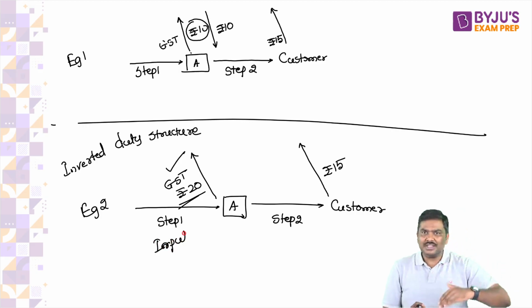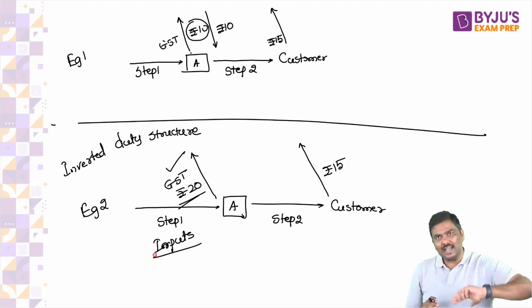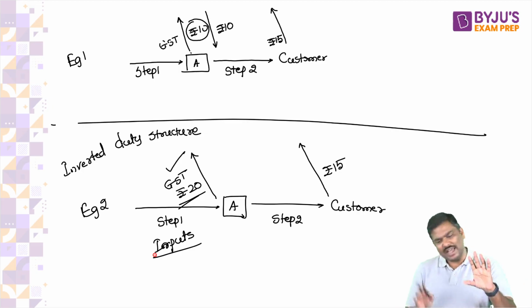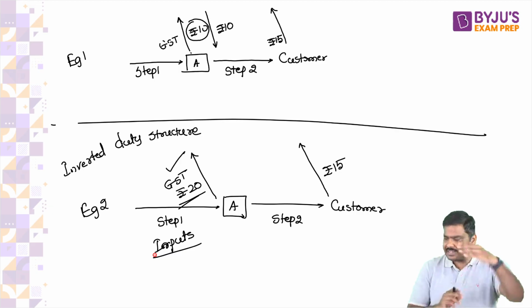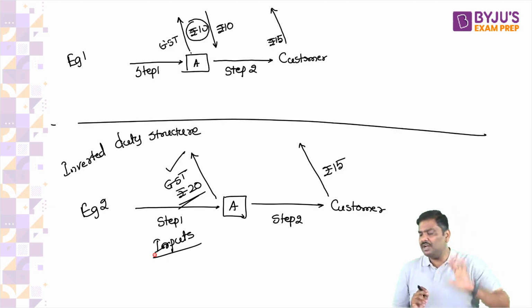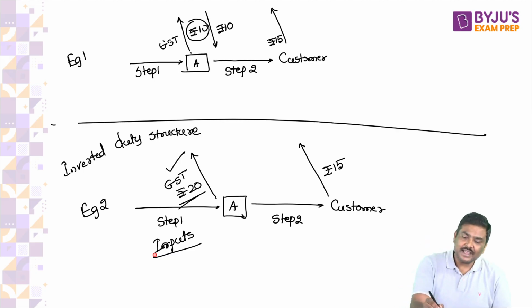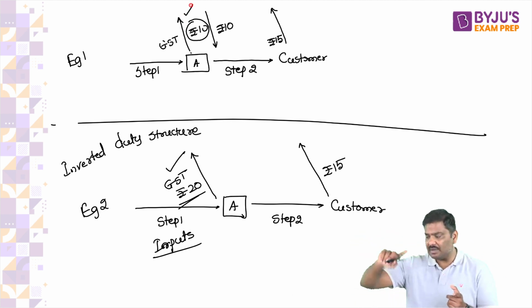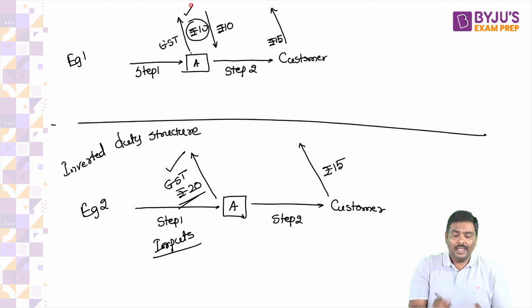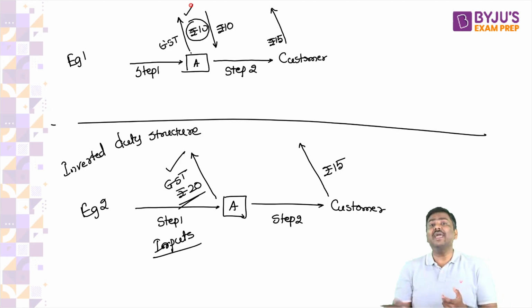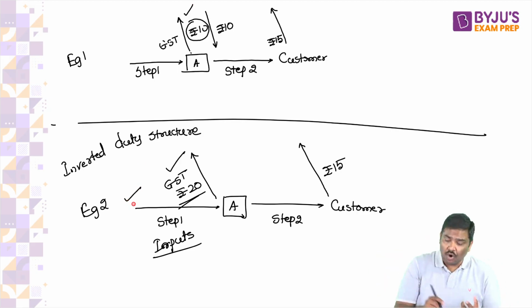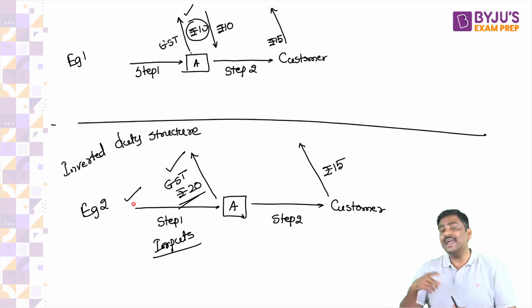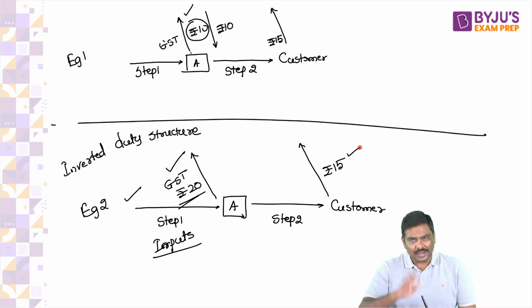Now, I hope you understand there is a difference between example 1 and example 2. Anybody who says otherwise, I'll tell you why it will happen, have patience. At least I hope you know that there is a difference between example 1 and example 2. Don't say both are one and the same. In example 1, the taxes you pay on the input are lesser than the taxes you collect from the customer on selling the output. In example 2, taxes you pay on the input are more than whatever taxes you collect from the customer.